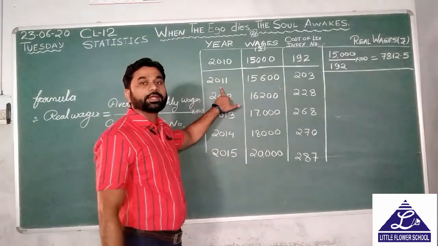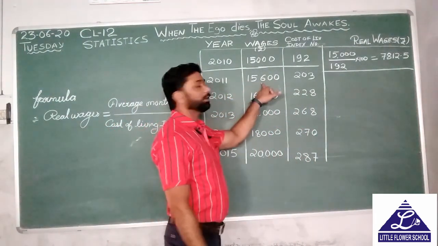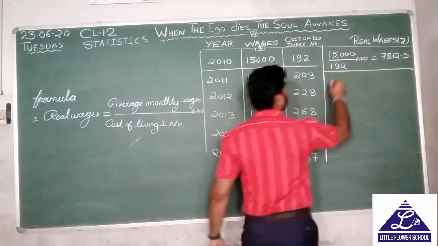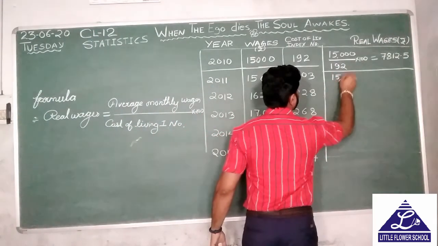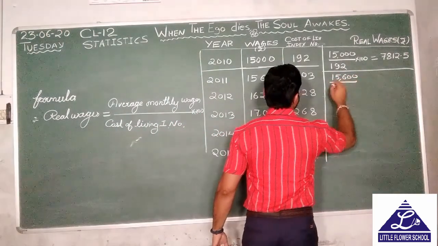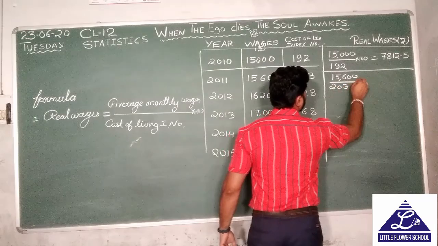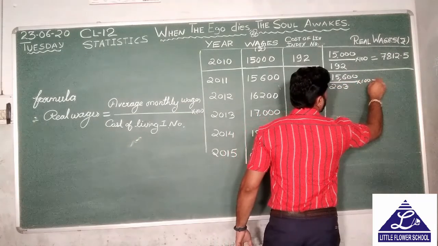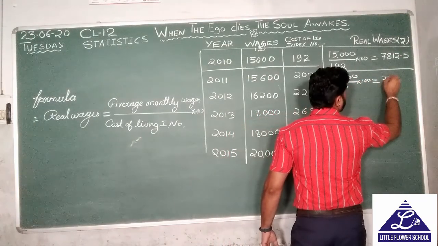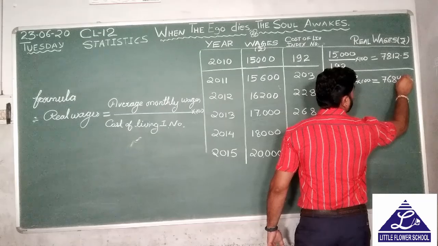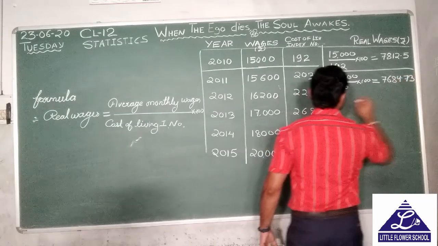Now 2011, 15,600 divided by 203 into 100. It will be 7684.73.